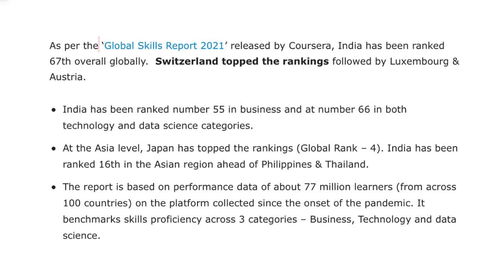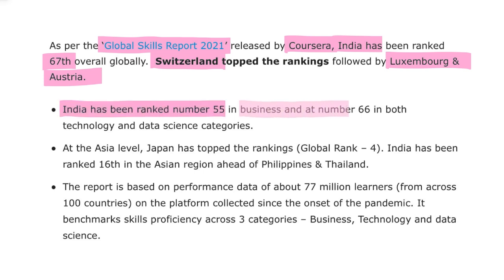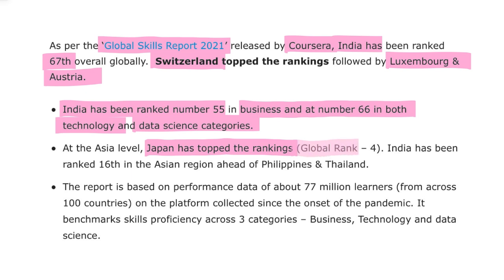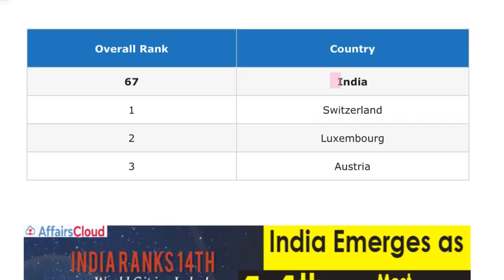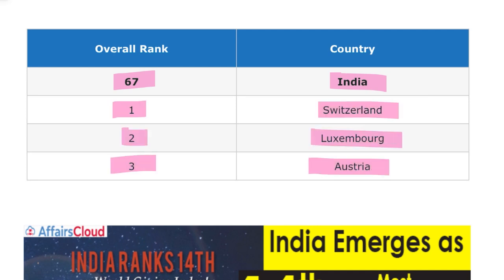If we look at the data, as per the Global Skills Report 2021 released by Coursera, India has been ranked 67th globally. The report was topped by Switzerland, followed by Luxembourg and Austria. India has been ranked 55 in business and 66 in both technology and data science categories. At the Asia level, Japan has topped the ranking with a global rank of 4. India has been ranked 16th in the Asian region, ahead of Philippines and Thailand. Coming back to the index, the rank of India was 67. First was Switzerland, second was Luxembourg, and third was Australia.